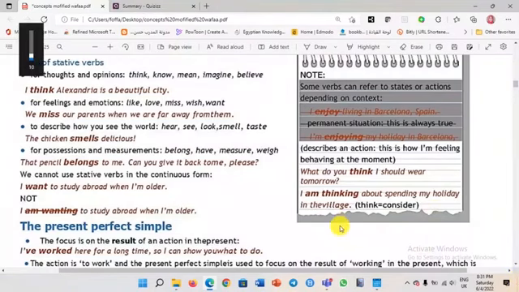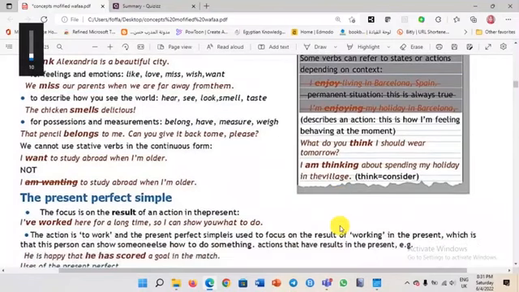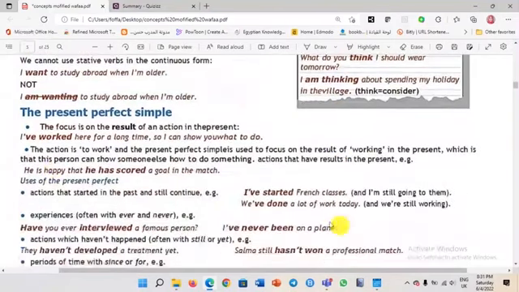Here comes the present perfect simple. Remember the present perfect? Have or has plus the past participle. Why do you use the present perfect simple? The focus is on the result of an action in the present. Example, I've worked here for a long time, so I can show you what to do. Remember we said the present perfect actually is past connected to the present? So here I have experience in the place, so I can show you everything.